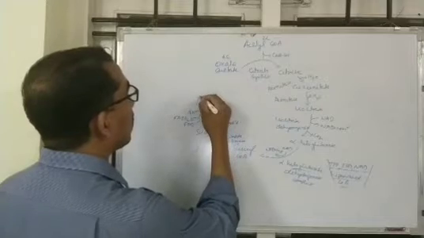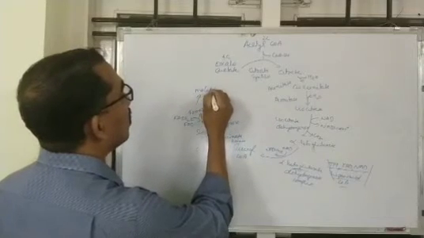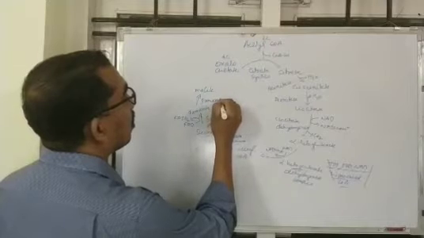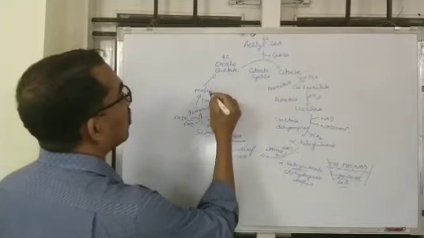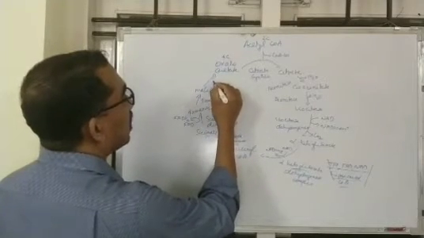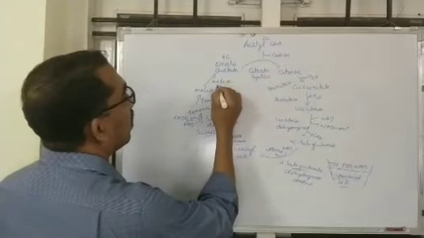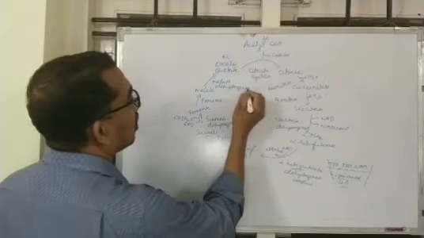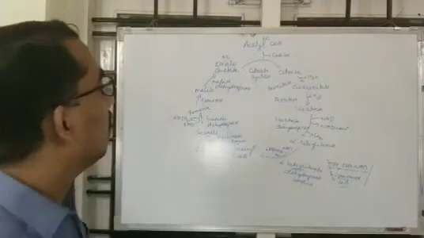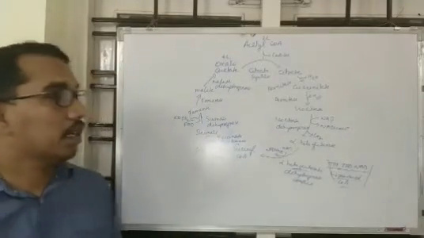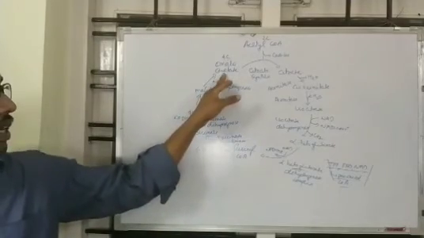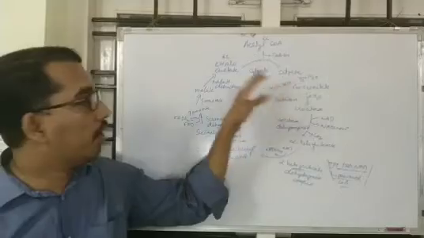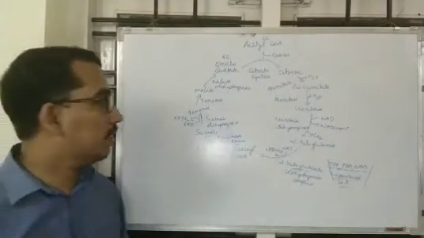This fumarate is converted into malate by the enzyme fumarase, and this malate is converted into oxaloacetate by the enzyme malate dehydrogenase. So oxaloacetate is regenerated, and again it combines with acetyl-CoA and continues the cycle.